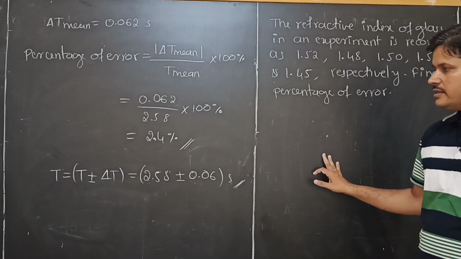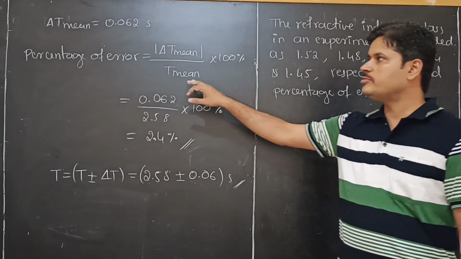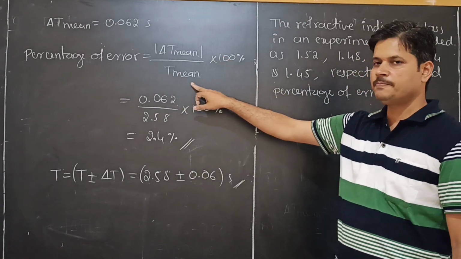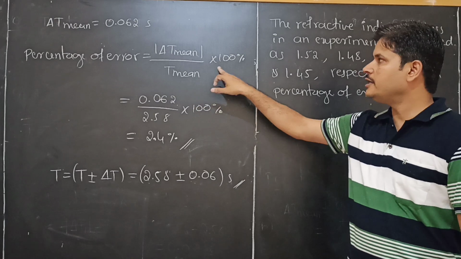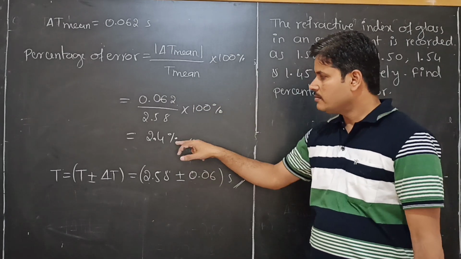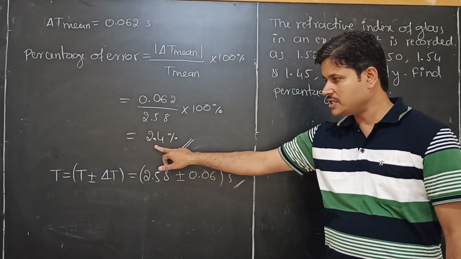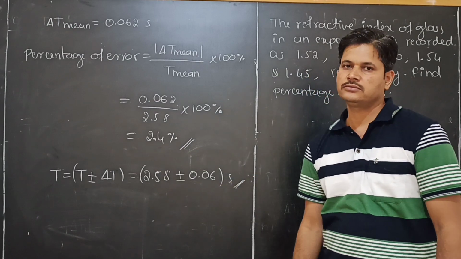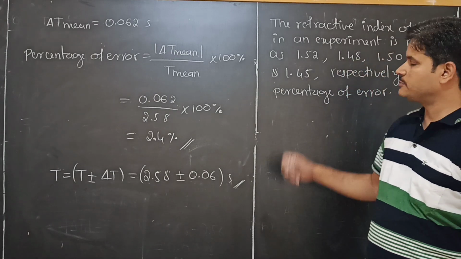And the last one is the percentage of error. This is the mean absolute error divided by the mean, into 100 percent, then we will get the percentage of error. After calculating the percentage of error, you have to express this value for this experiment.